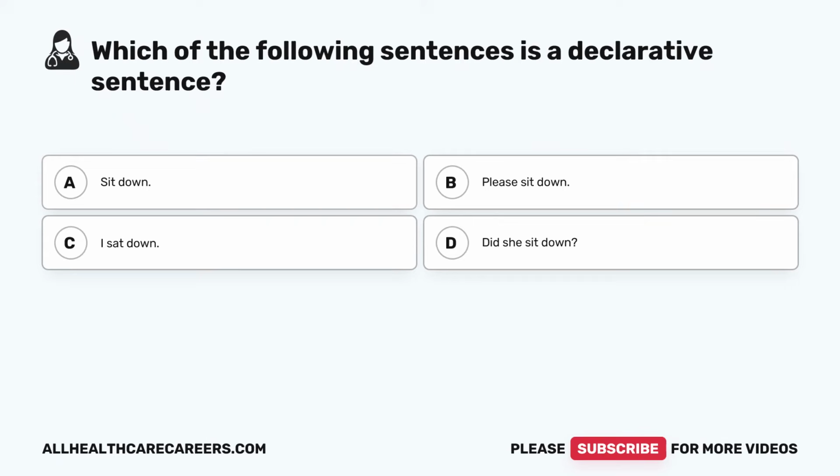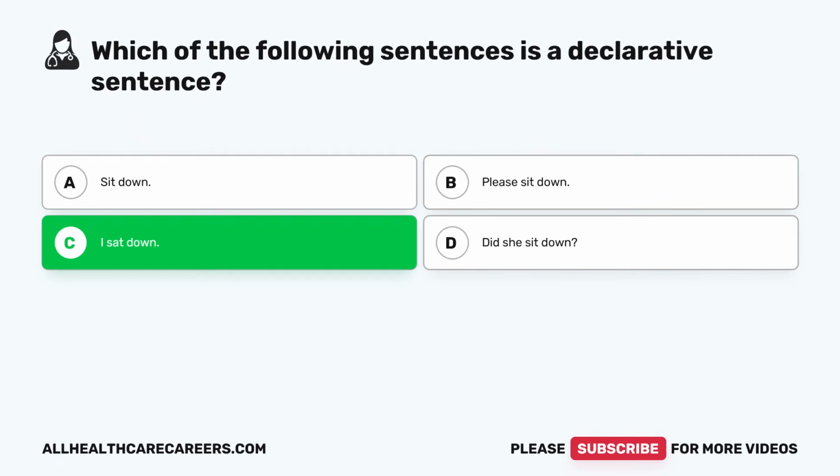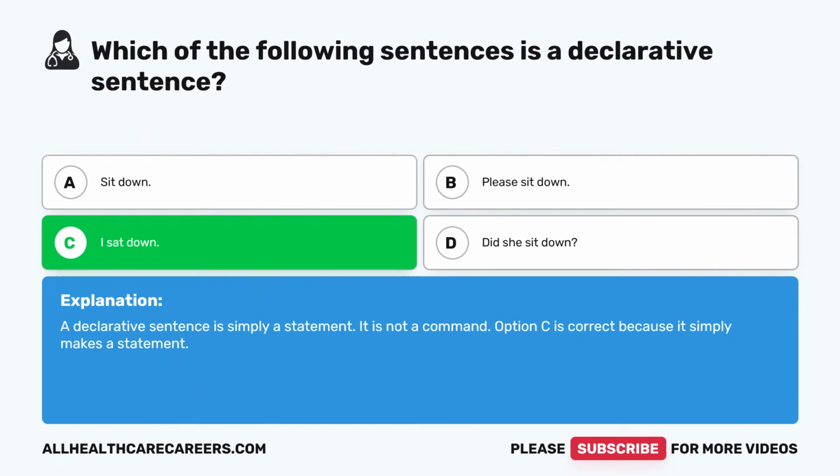Which of the following sentences is a declarative sentence? A, sit down. B, please sit down. C, I sat down. D, did she sit down? The correct answer is C, I sat down. A declarative sentence is simply a statement. It is not a command. Option C is correct because it simply makes a statement.